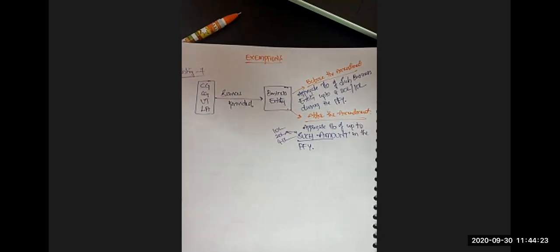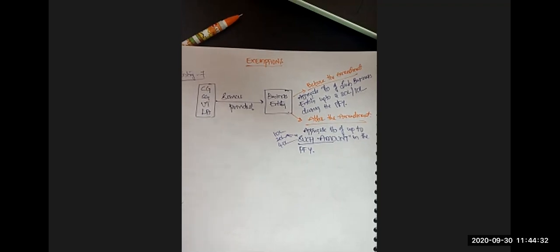See, if you are a supplier from the state of Jammu and Kashmir, wholly and exclusively engaged in the business of supply of goods within the state, then for you the limit applicable is 40 lakhs. Are you following now? For you the limit applicable is 40 lakhs.